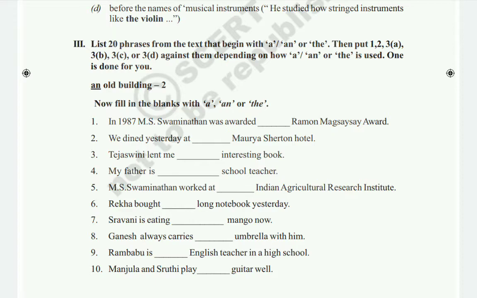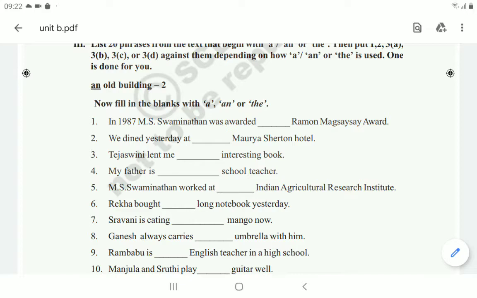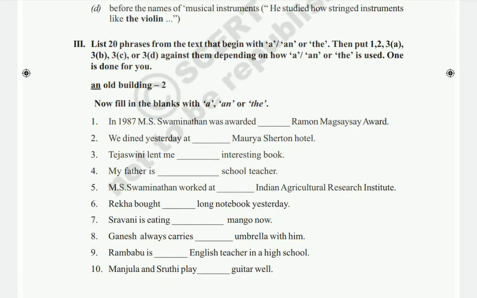Okay, next fourth one, my father is dash school teacher. My father is a school teacher. Okay, so my father, he is a single person, so before this here we have to use a. Okay, next, MS Swaminathan worked at dash Indian Agricultural Research Institute. So this Indian Agricultural Research Institute is a particular place. Okay, so that's why here we have to use the. Next sixth one, Rekha bought dash long notebook yesterday.